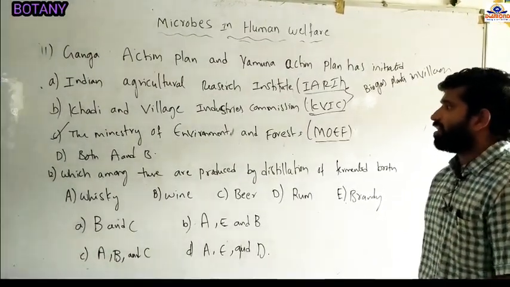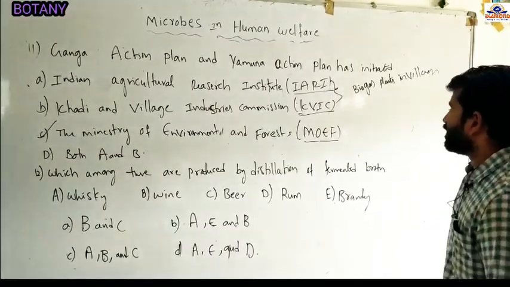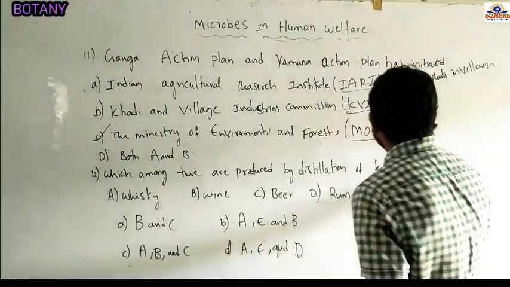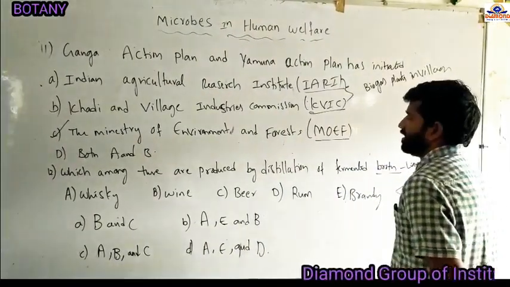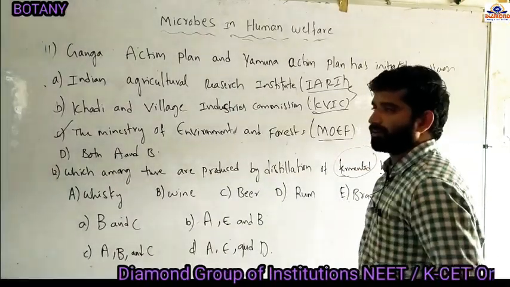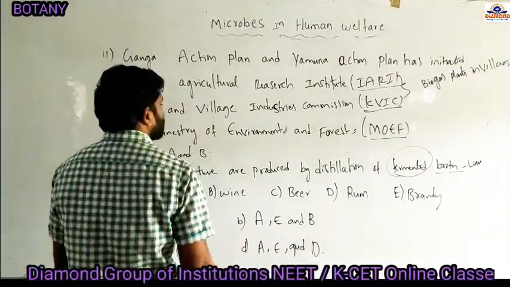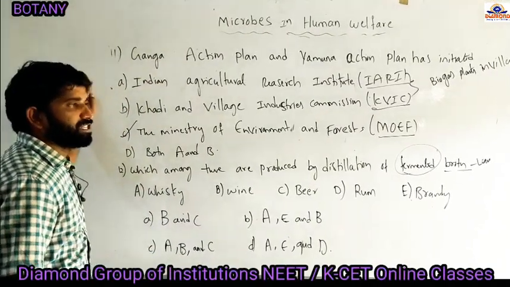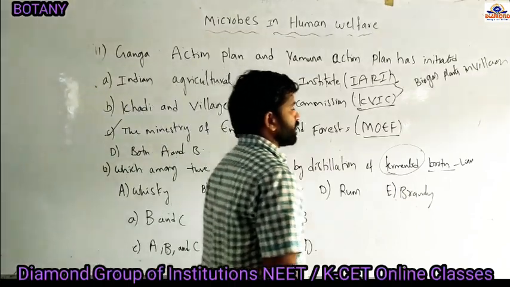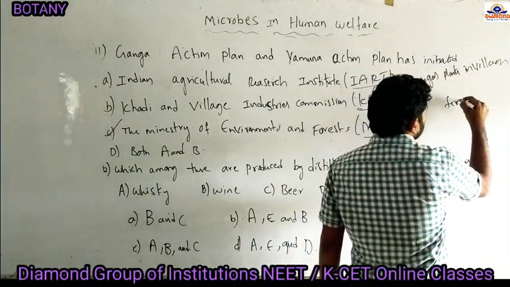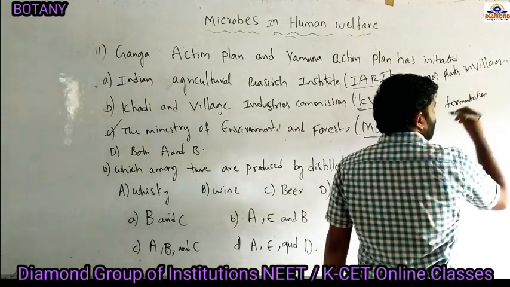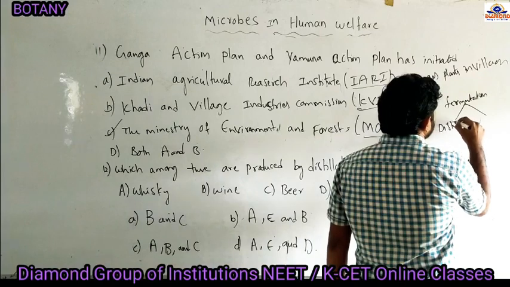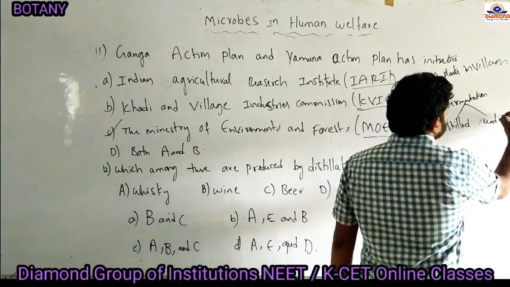And the next question: which among these are produced by distillation of fermented broth? See here, broth means liquid nutrient medium, and the fermentation process means production of alcohol. So out of the given options, which are produced by the process of distillation? Alcohols are produced by the process of fermentation. By fermentation, two types of alcohols are produced: distilled alcohol and undistilled alcohol.